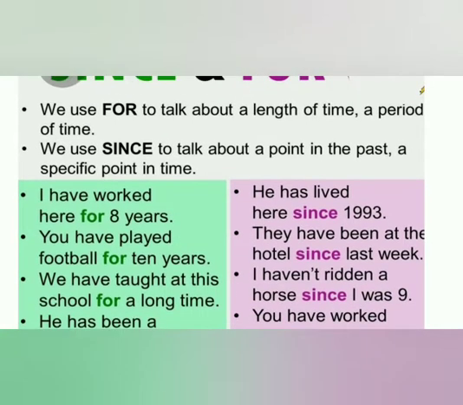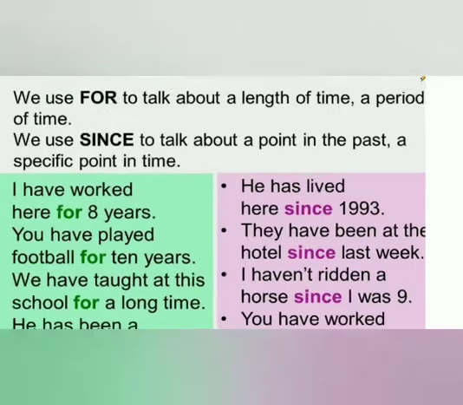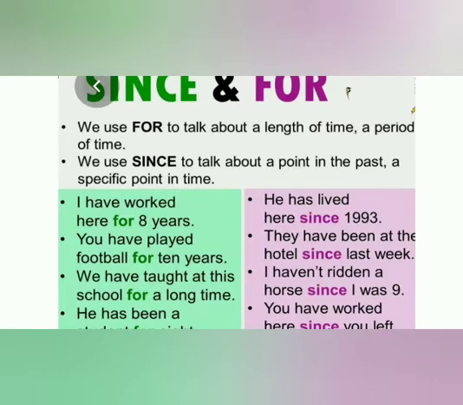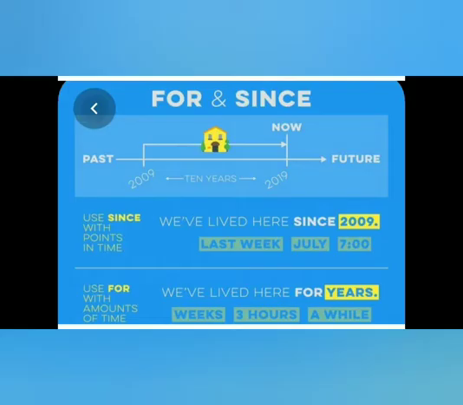See the second one: you have played football for 10 years. They have been at the hotel since last week. We use for to talk about a length of period, a period of time, and we use since to talk about a point in the past, a specific point in time. Here are a few examples.